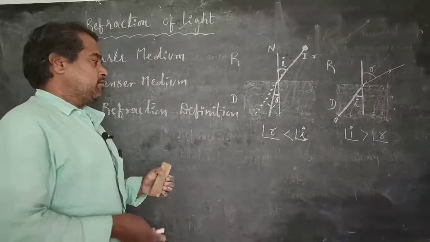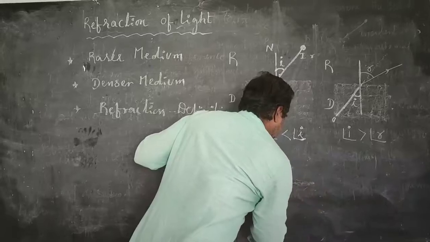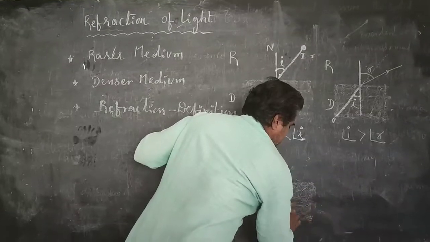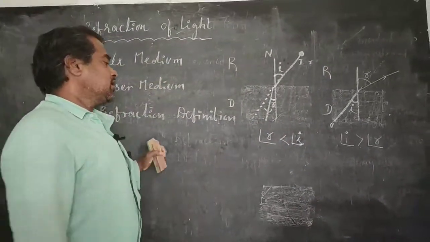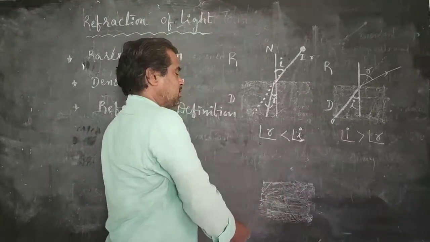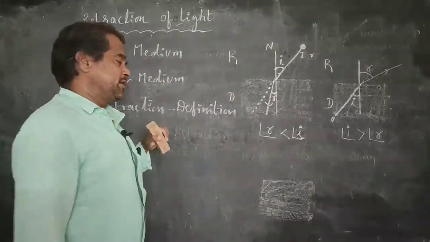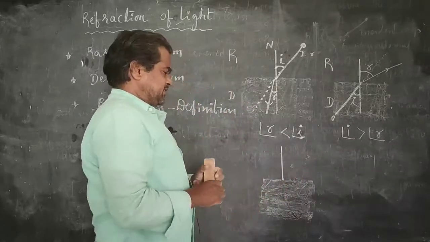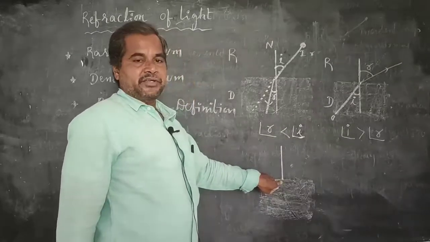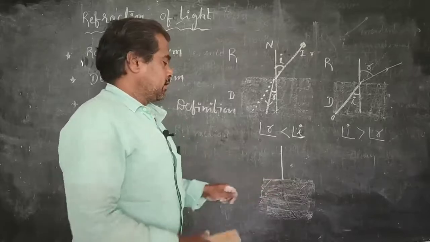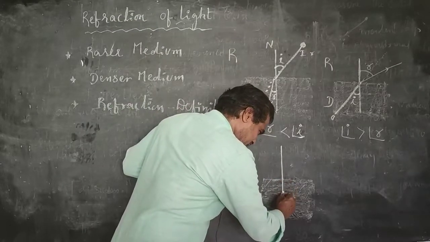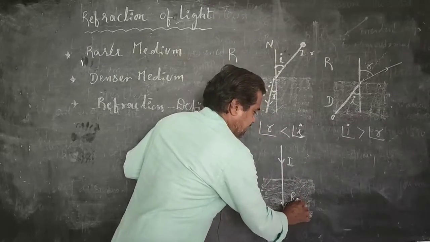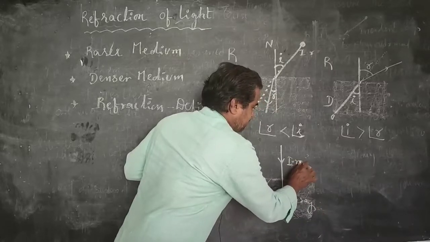We also have to remember one important thing. Any light ray which travels along the direction of the normal from one transparent medium to another transparent medium, at that time, what happens? It means any light ray from any light source incident on any one point of the interface of two media perpendicularly, at that time, what happens? The corresponding refracted ray also travels in the same direction. You have to remember this, very important.